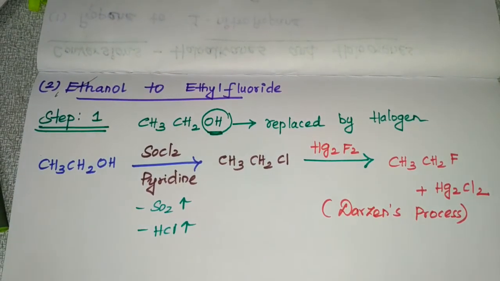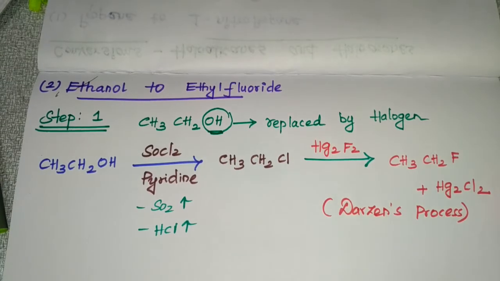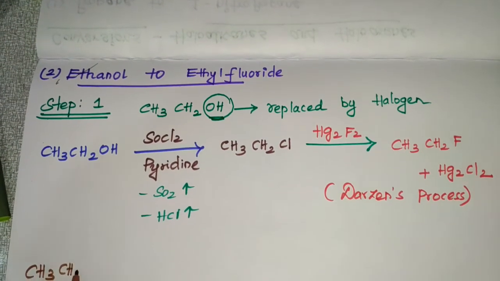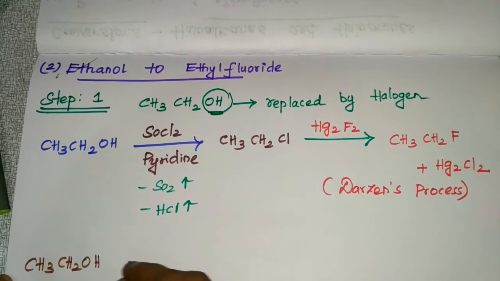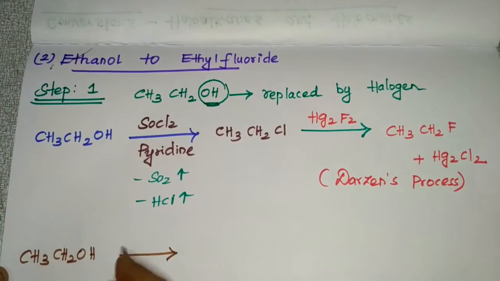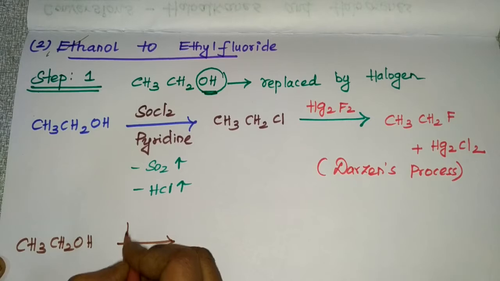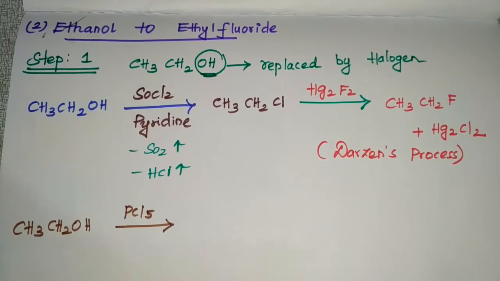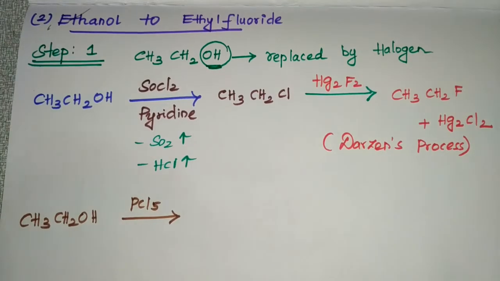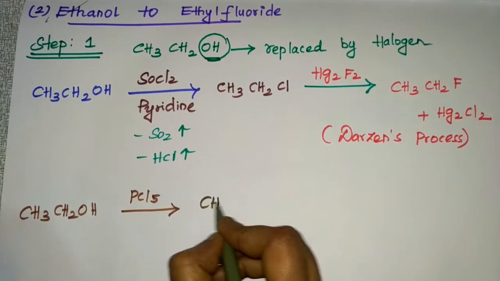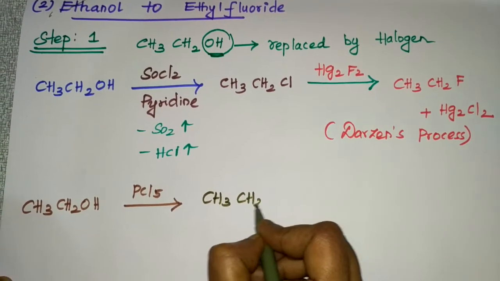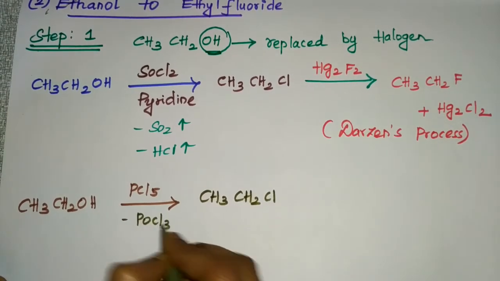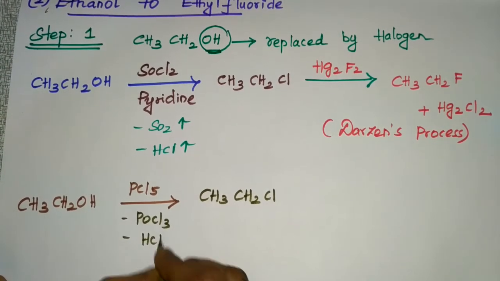And one more. Again I am taking this ethyl alcohol. Instead of SOCl2, you can use PCl5. If you use PCl5, your product will be CH3 CH2 Cl, and POCl3 and HCl will get removed.